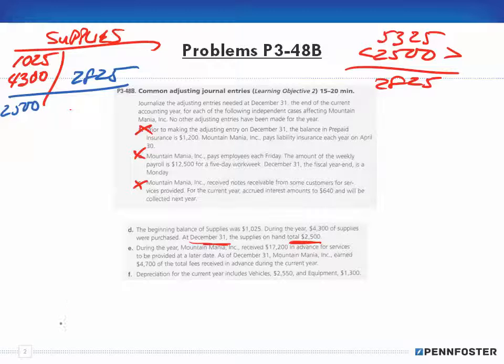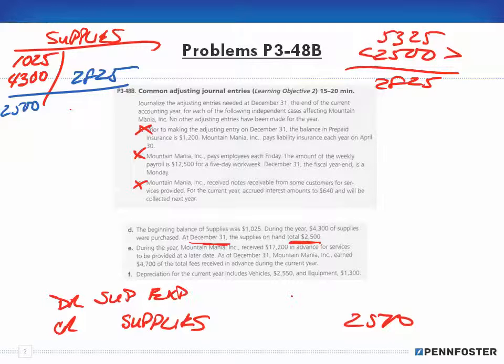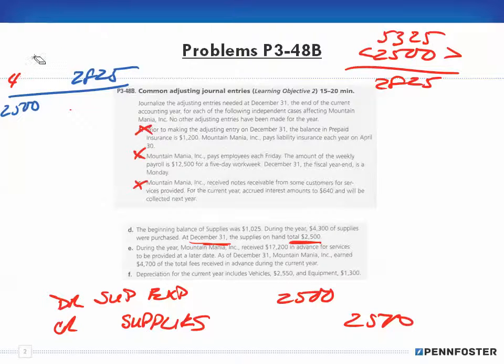So I'm going to credit supplies for 2,825, and I need to put that somewhere. So debits have to equal credits. So I debit something, and of course, if I use the supplies, that's an expense to me. So I look at my expense accounts and I'll see a supplies expense account, and I debit supplies expense for 2,825. Okay, that was D.